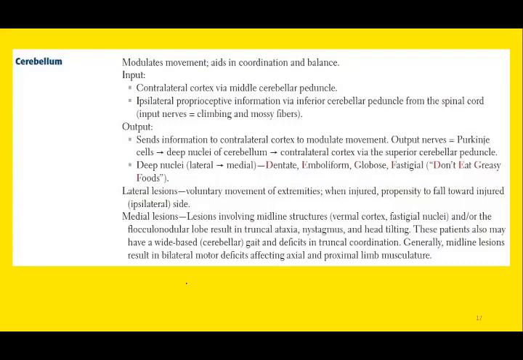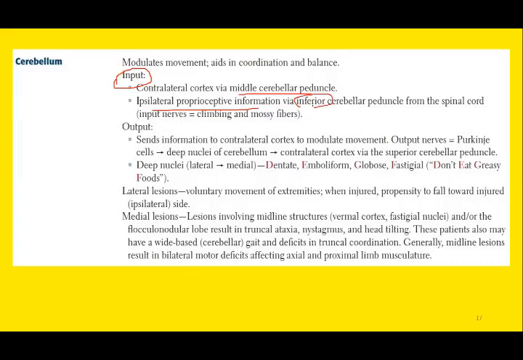So now we will discuss the multiple input and output fibers, or you can say the afferent nerve fibers and the efferent nerve fibers of the cerebellum. As far as the afferent nerve fibers, or input fibers, are concerned, the contralateral cortex is connected with the middle cerebellar peduncle, and ipsilateral proprioceptive information is received by the inferior cerebellar peduncle.